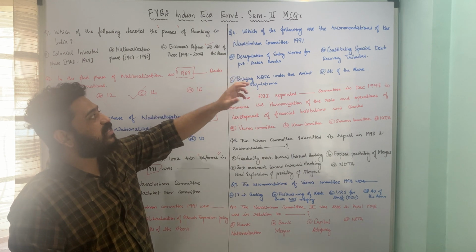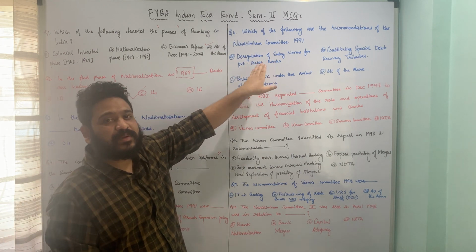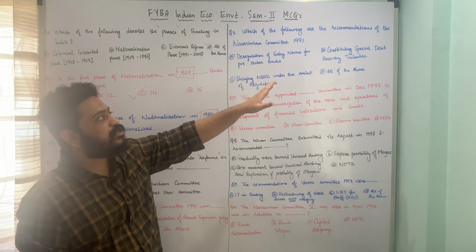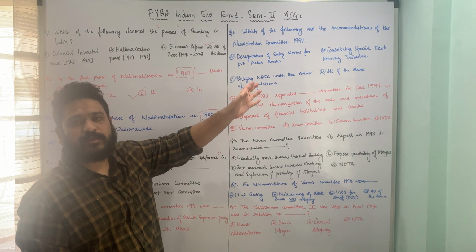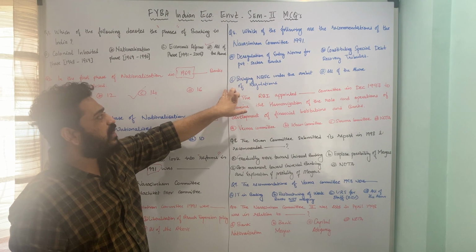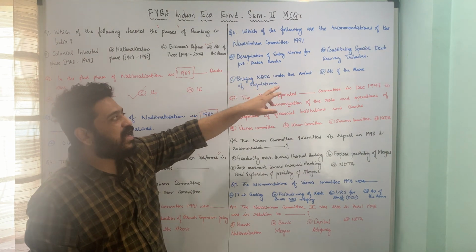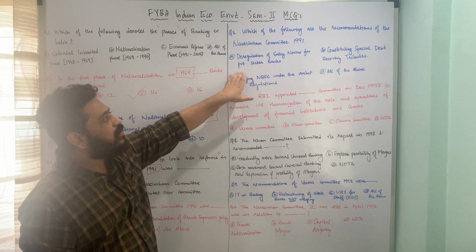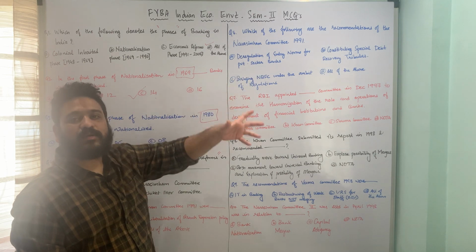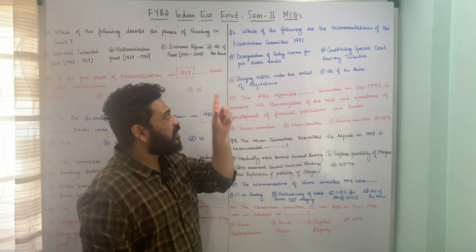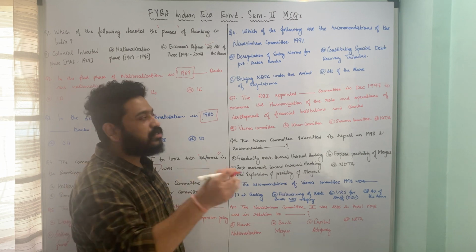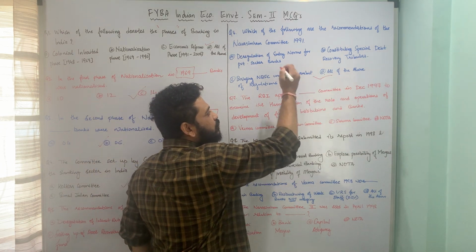The first point is deregulation of entry norms for private sector banks. Then we have constituting special debt recovery tribunals or DRTs. Then we have bringing non-banking financial companies under the ambit of regulations, and all of the above. So here again all these 3 points talk about the important recommendations made by the Narasimhan Committee 1991, and therefore option D, all of the above, is the correct answer to this question.